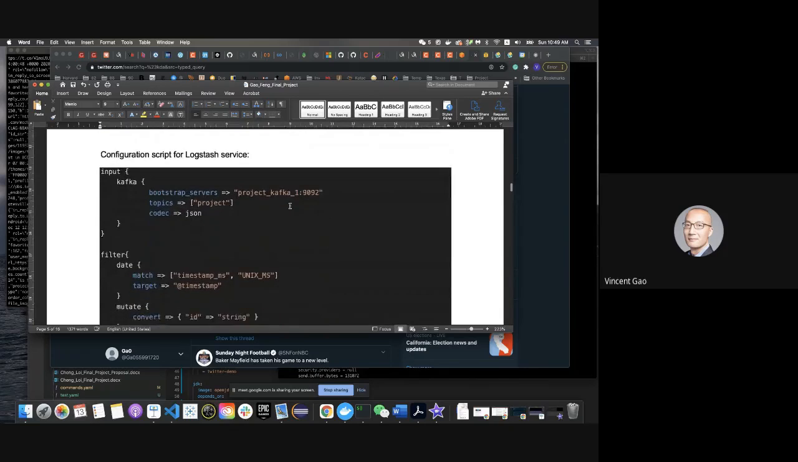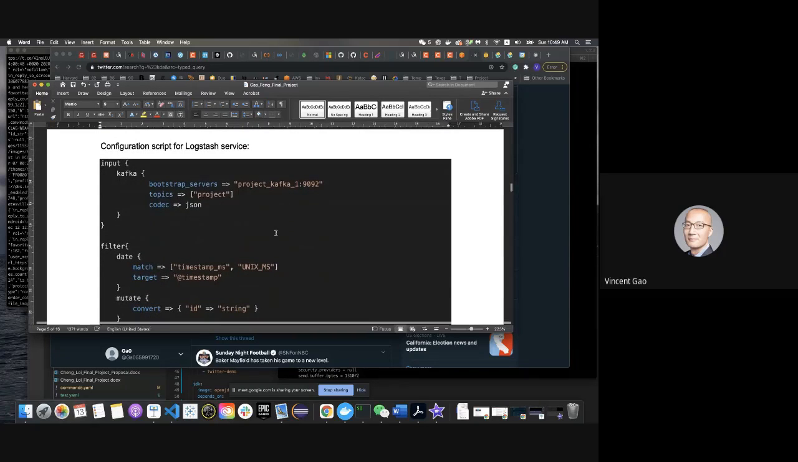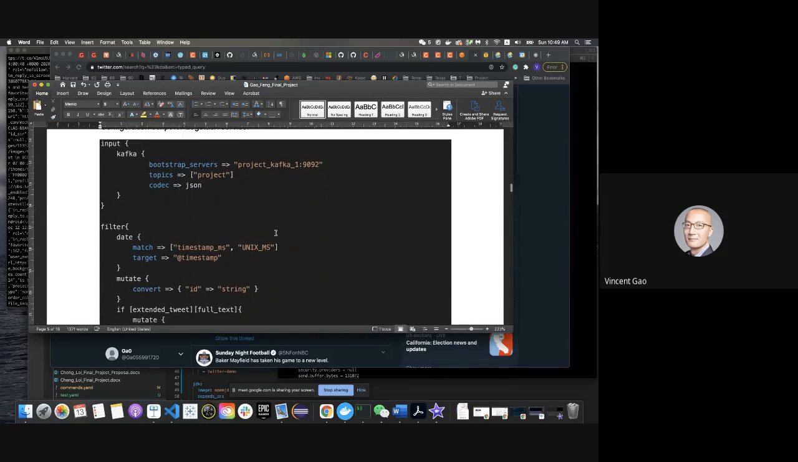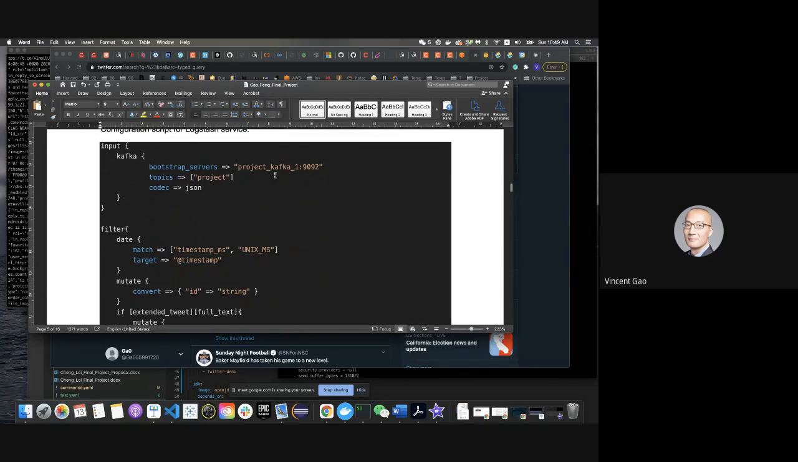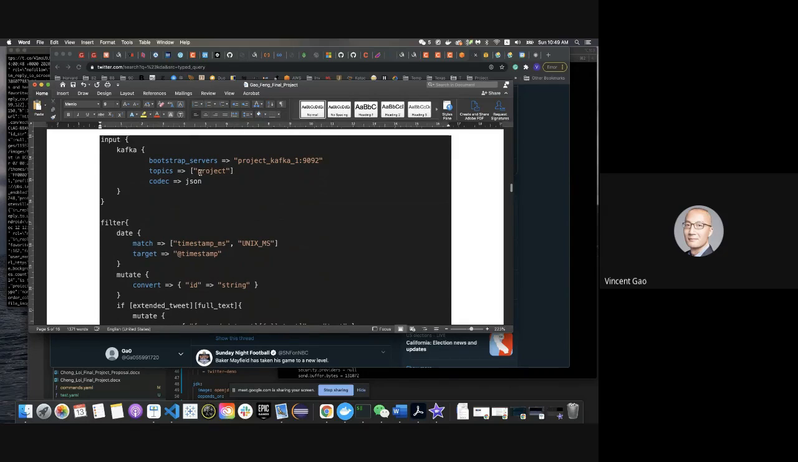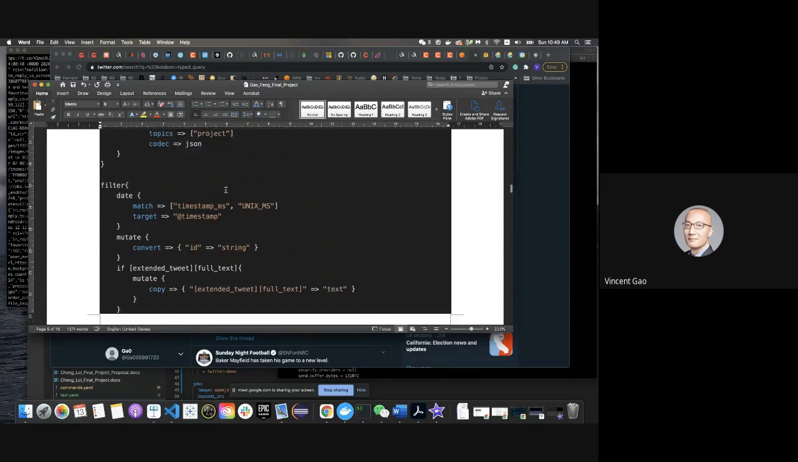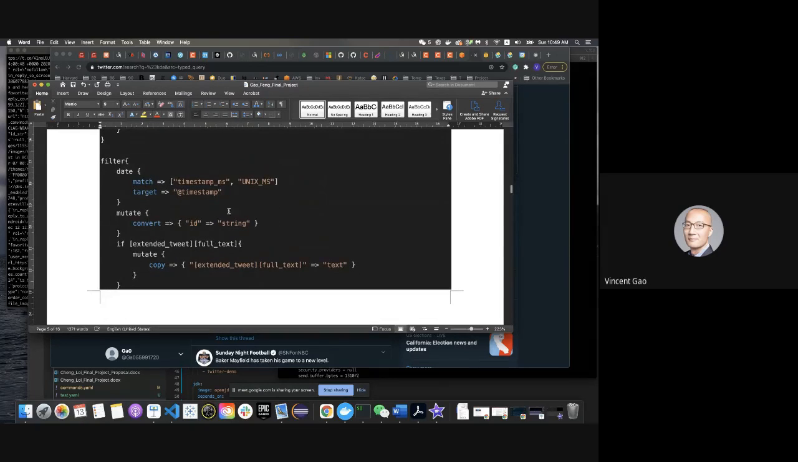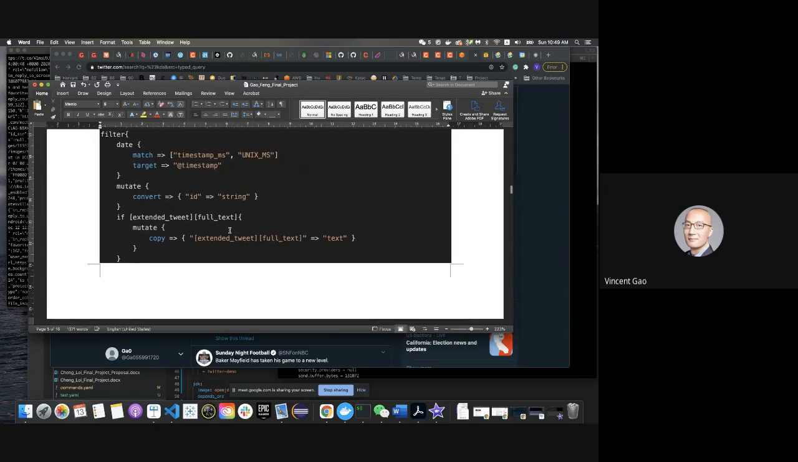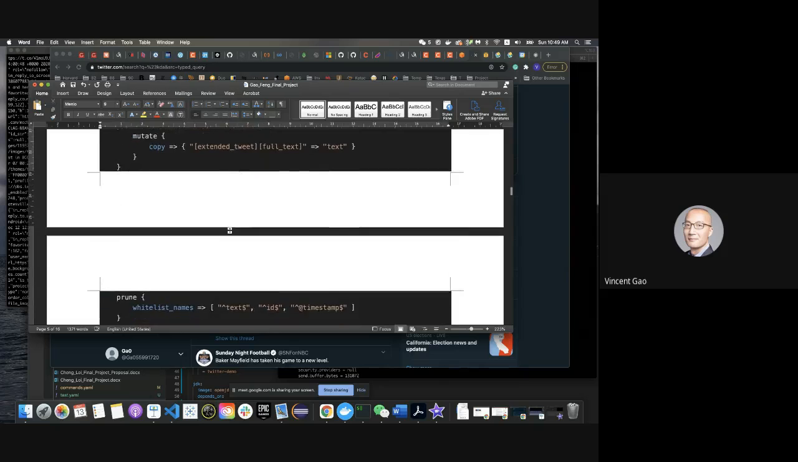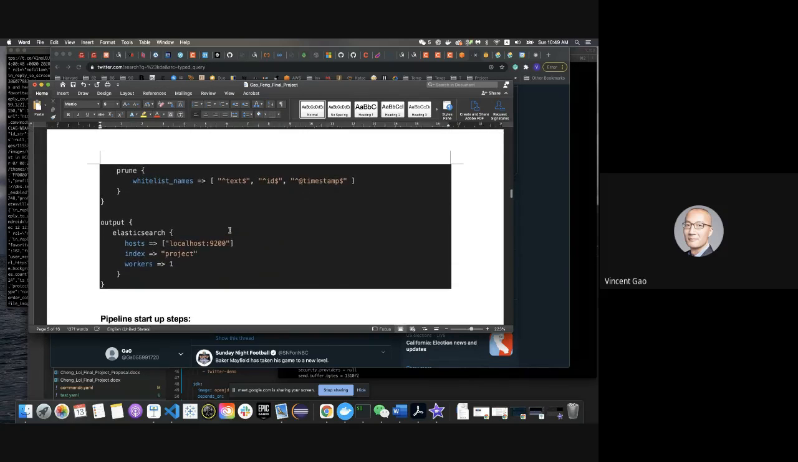And in the Logstash service script, you can see that the input of Logstash is from Kafka, and for the specific topic. And I'll use processing logic to get the required data fields, and then output those into Elasticsearch with an index.